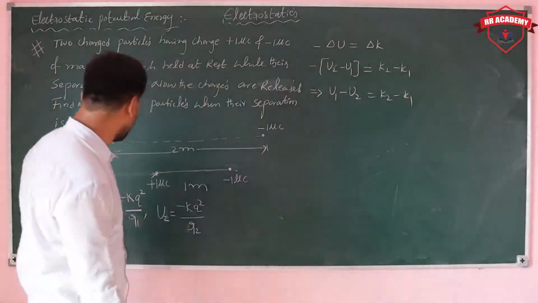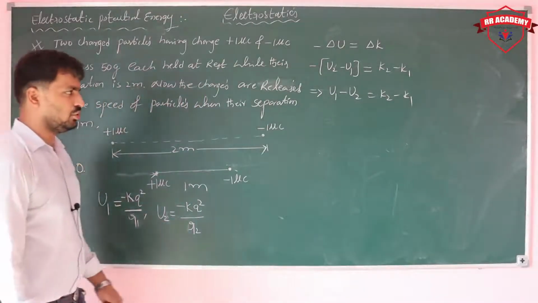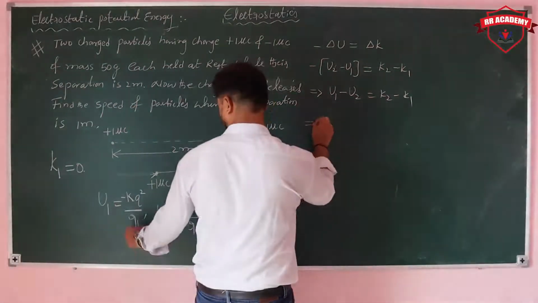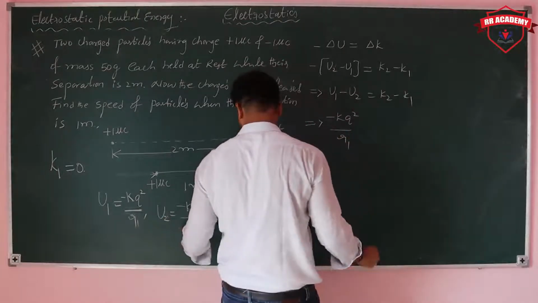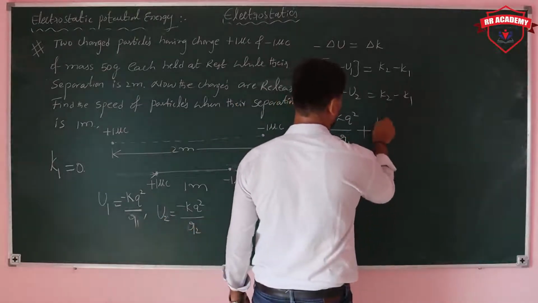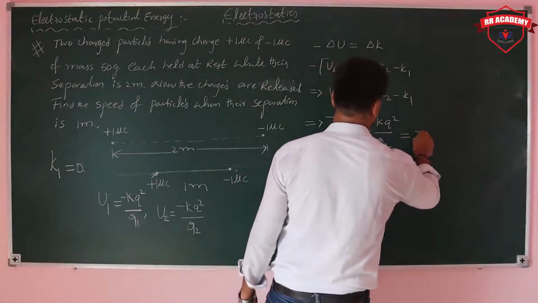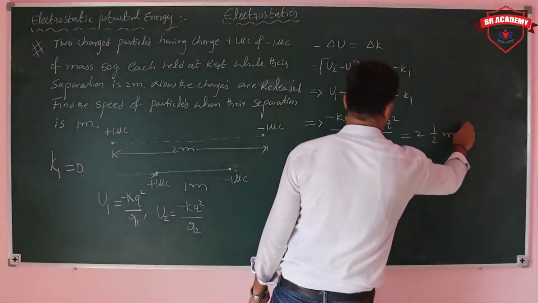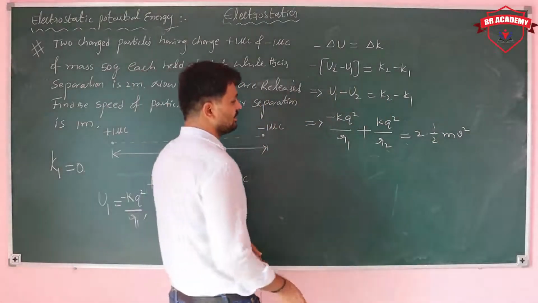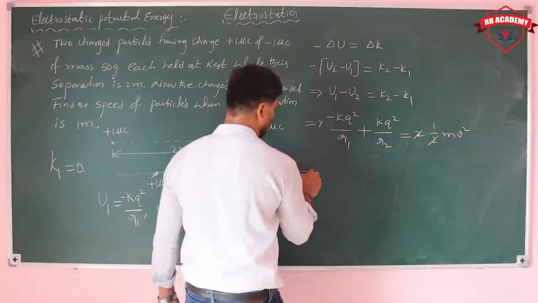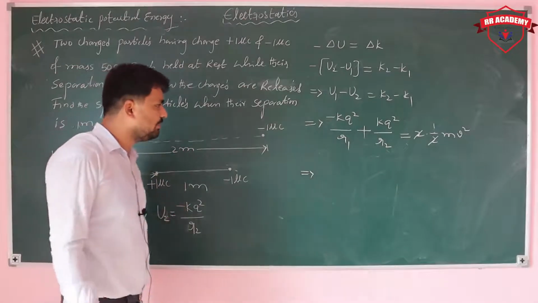Initially both start from rest, so the initial kinetic energy is 0. U1 is minus k q square upon R1, and minus of U2 gives plus k q square upon R2, equal to 2 into half mv square. Why 2? Because there are two particles. Now put R1 as 2 meters and R2 as 1 meter.